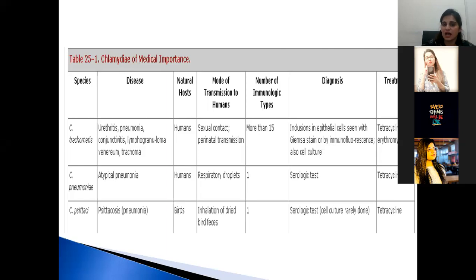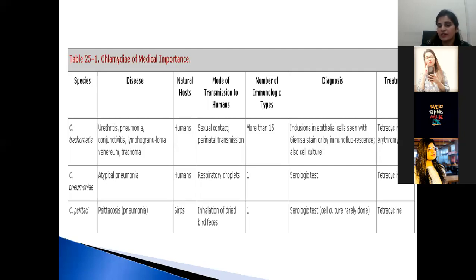And the natural hosts are... Atypical pneumonia means atypical symptoms may be present. In addition to the respiratory symptoms, there could be diarrhea, vomiting, otitis media, otitis externa, sinusitis. They are present in the atypical pneumonia. And dry cough is present. The fever may be lower than the fever present in the typical pneumonia, and there will be patchy infiltrates in the whole lungs. So the natural host of the Chlamydia pneumoniae is humans, and the mode of transmission to humans